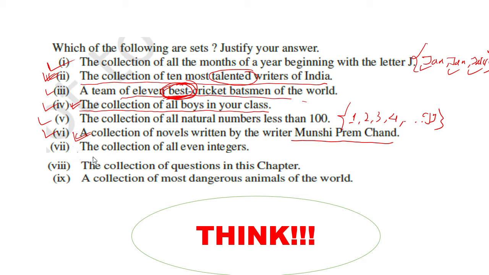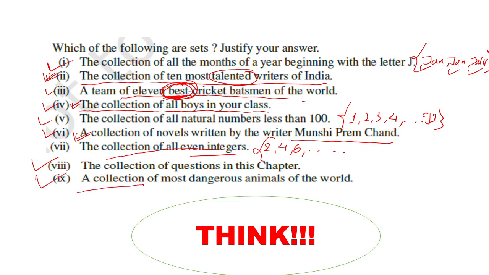7, the collection of all even integers. So the collection of all even integers is a well defined collection, because it is 2, 4, 6 like this, it will go on. 8, the collection of questions in this chapter, is also fixed. Suppose you have a chapter and there are some questions. So the collection of all questions is fixed, everything is fixed. For me the number of all those questions is exactly the same as for you. So 8 is also a set.